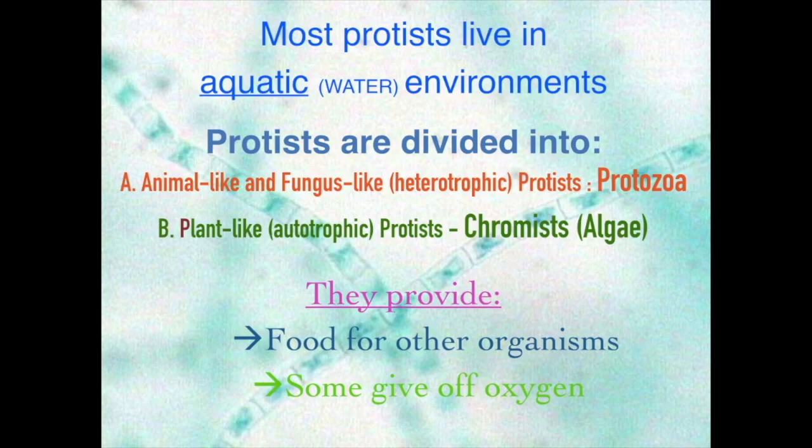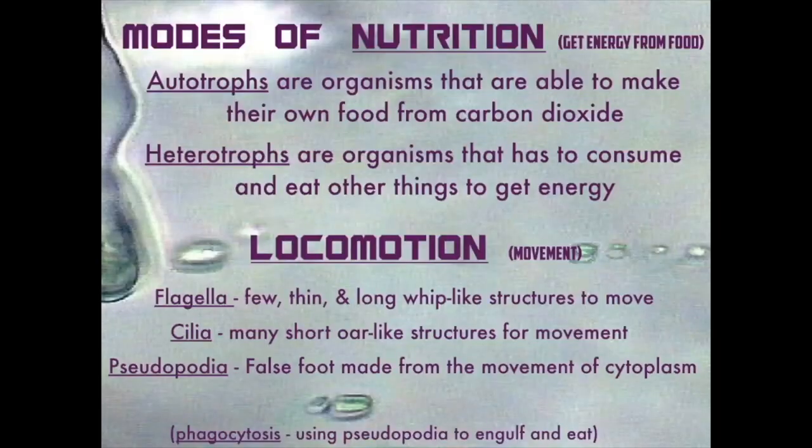We're going to be looking at protozoa as animal-like, fungus-like, because they're heterotrophic. They can eat other things, and chromista or algae will be autotrophic. They will make their own food using chloroplasts. Now, many protists will provide food for other organisms, and then others who have chloroplasts will give off oxygen as they perform photosynthesis. We just said the words autotrophic and heterotrophic.